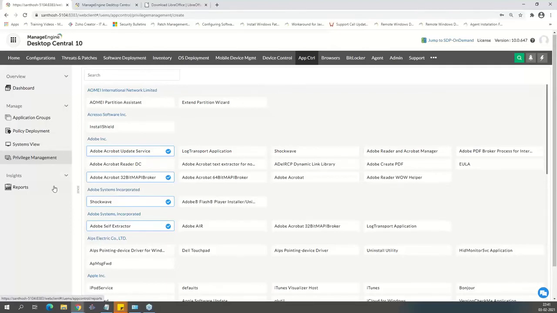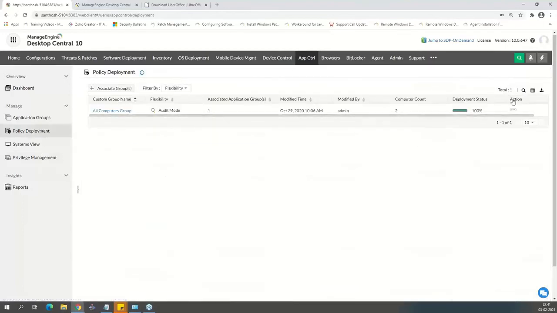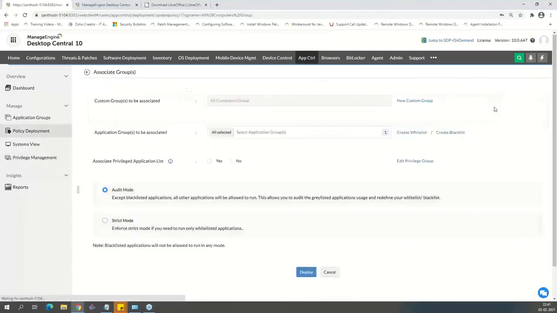Rather, you can select the application that requires administrative privileges, so that the Desktop Central agent that runs there, whenever they try to access these applications, will elevate the privileges for those applications so that they will run without any issues. So that's one of the ways you can control the administrative privileges that are given to the users, right? So essentially, we have three things here.